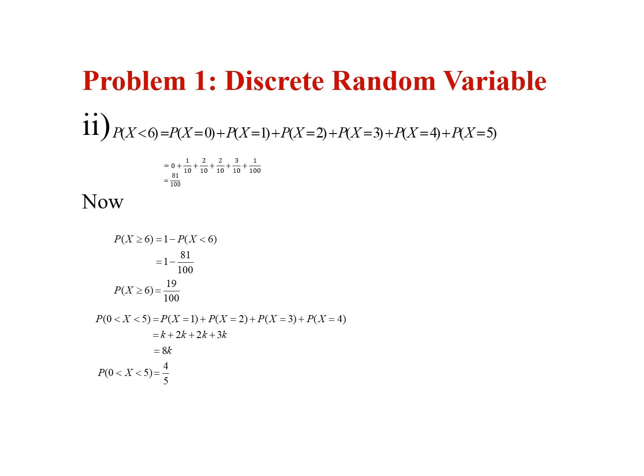So next one, probability of x equal to 2, which is equal to 2k. Already we found the value of k. So 2 into 1 by 10, 2 by 10. Next one, probability of x equal to 3, which is equal to 2k. So 2 into 1 by 10, which is equal to 2 by 10. Next one, probability of x equal to 4, which is equal to 3k. So 3 into 1 by 10, 3 by 10.